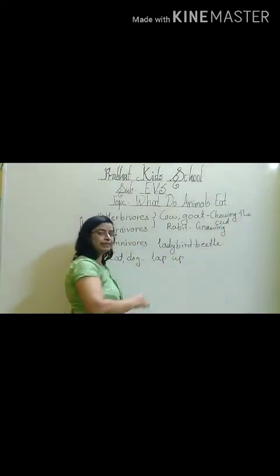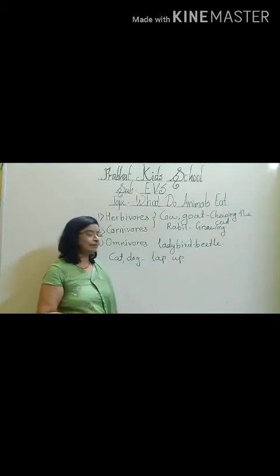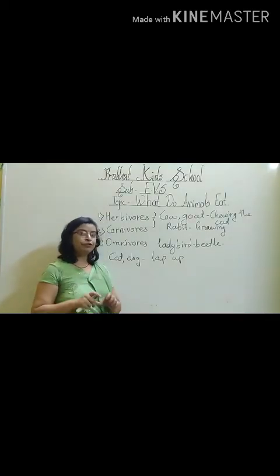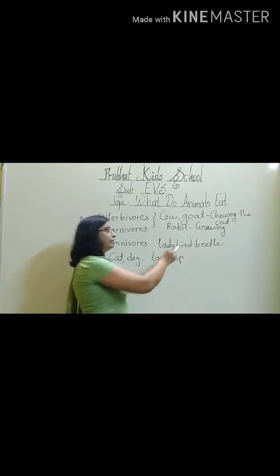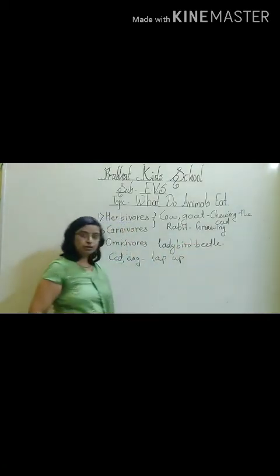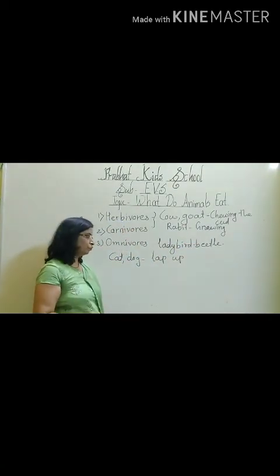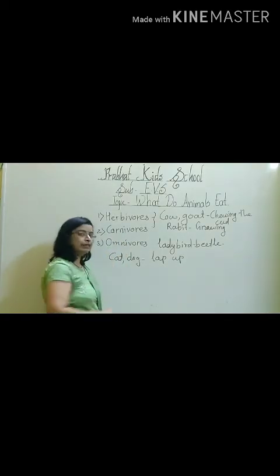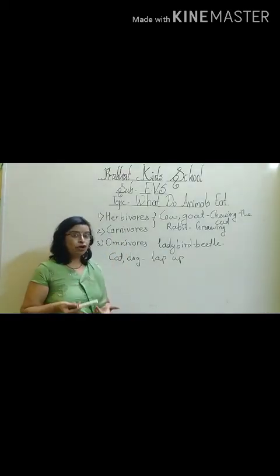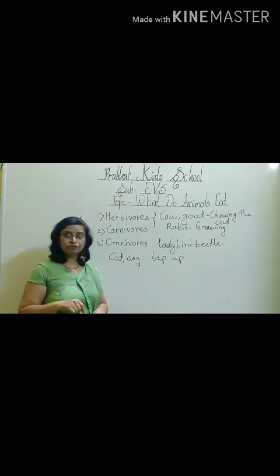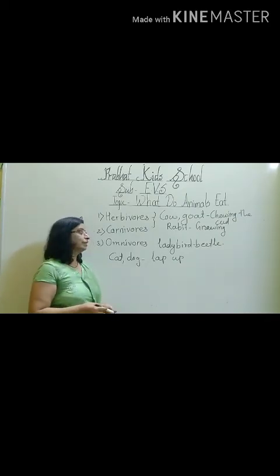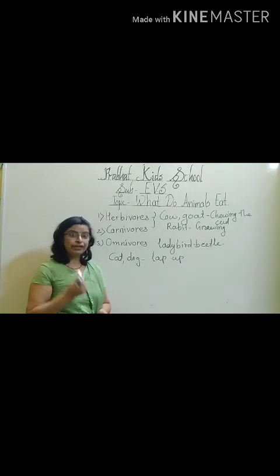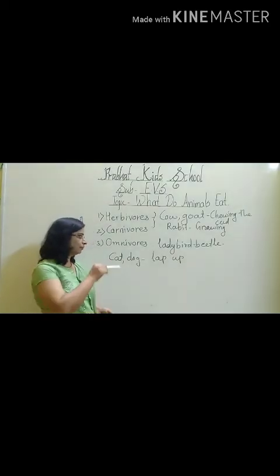Then small herbivorous like rabbits and squirrels cut the food very repeatedly, and this process is known as gnawing the food. Then these carnivorous have strong eyesight, good eyesight. Their limbs are strong with sharp claws. Their teeth are very strong.